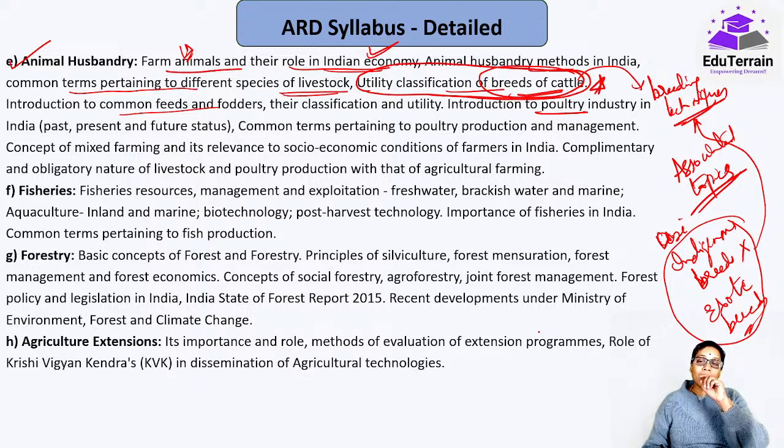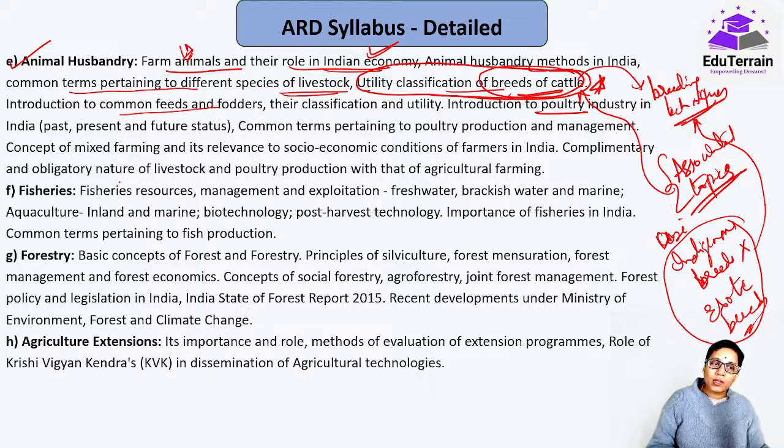So you have to understand keenly the associated topics with the topics that NABARD has mentioned in the syllabus. Once you understand that, it will be very easy for you to cover the syllabus, and accordingly you can answer any question that is asked or can be asked in the examination. Please remember, associated topics are very important. They don't ask much, but whatever questions they ask, if you can answer those, you can stand out in the crowd.